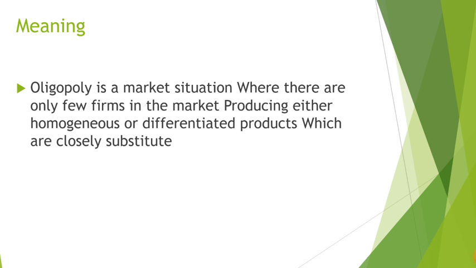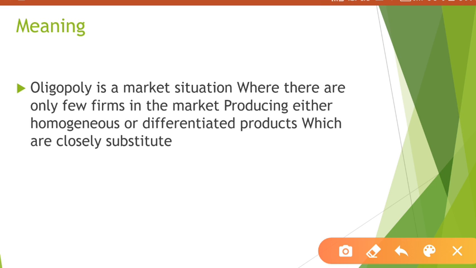That means, see, oligopoly is definitely one of the types of market where you will find few firms. That means you will find few sellers doing business, and generally they behave in a group. They generally try to form a group.